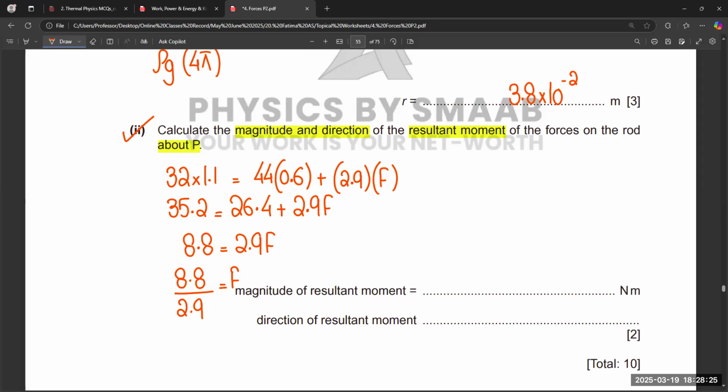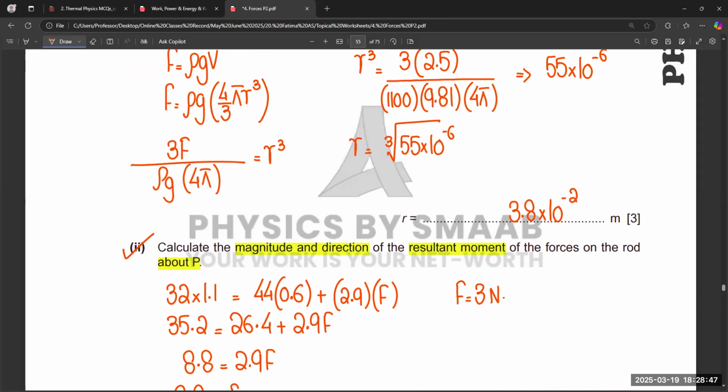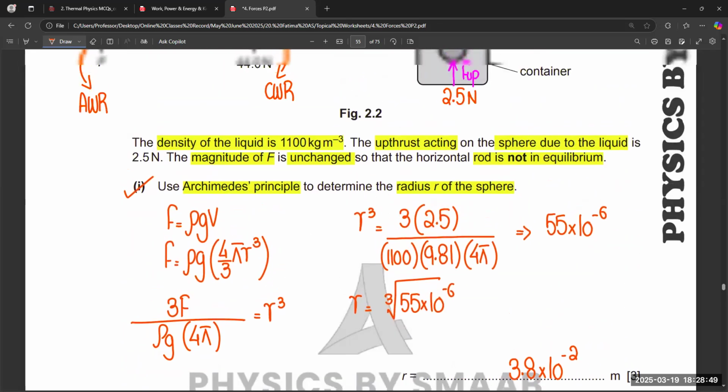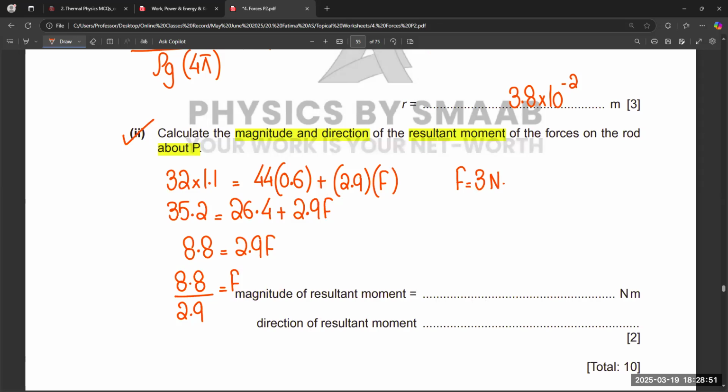So F is 3. Basically, this is the value of the force, 3 newtons we are getting. So from this 3 Newton force, we got the downward force.